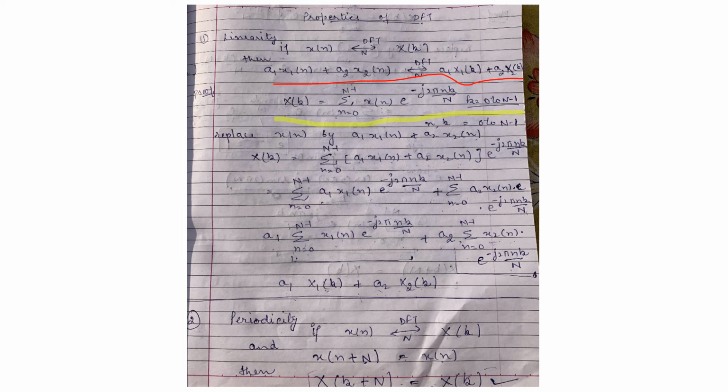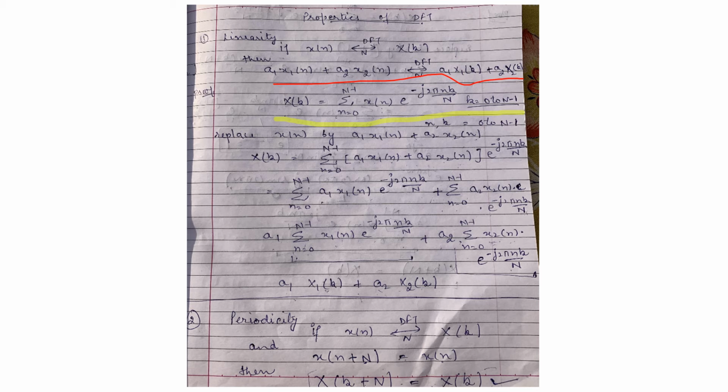Now compare this with standard formula. This is the same thing. The only difference is here it is x1(n), and in the standard formula it is x(n). If here it is x(n), then the DFT is X(k). If here it is x1(n), then the DFT of this whole will become X1(k). So the DFT of this will be a1 X1(k) plus a2 X2(k), because here it is x2(n). So this is the proof of linearity property. We have to prove a1 x1(n) plus a2 x2(n) gives a1 X1(k) plus a2 X2(k). This is the proof of linearity property.